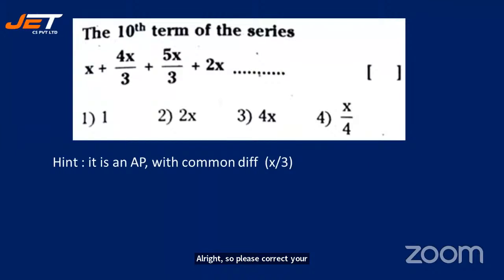The 10th term of the series, x plus 4x by 3 plus 5x by 3 plus 2x and so on till is what? So it is an AP, very much evident, right? And the common difference is x by 3. Now you find out the 10th term. Let's see, 1 minute is given to you, not more than that. Let's see how many are able to answer very fast.